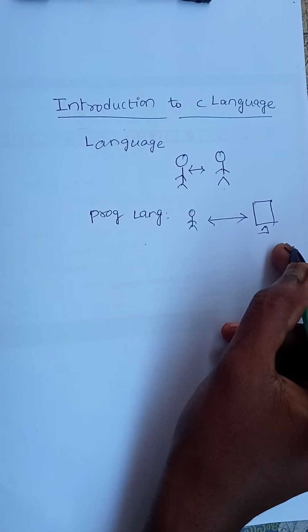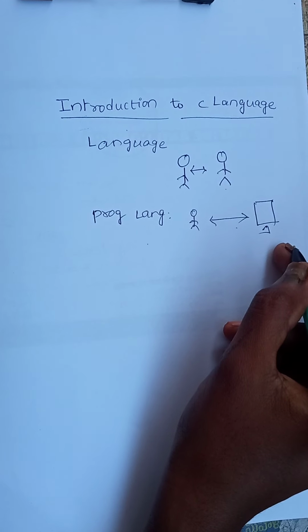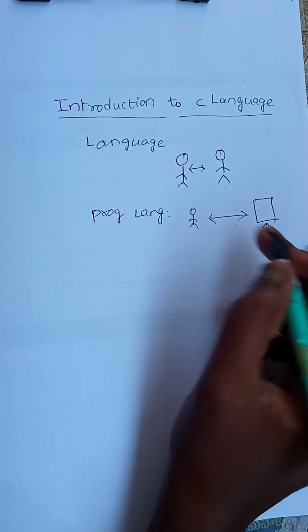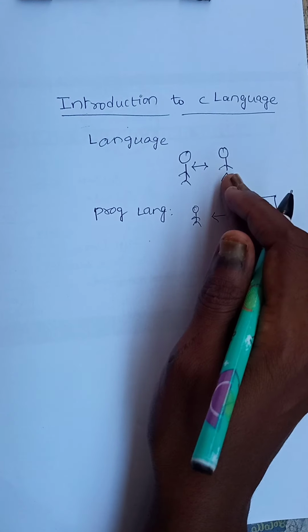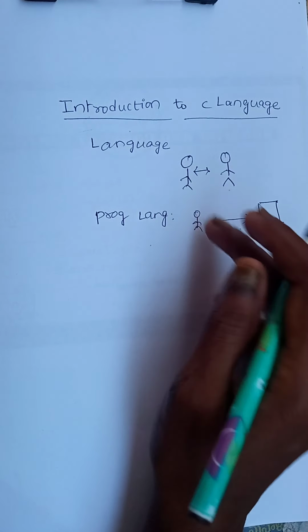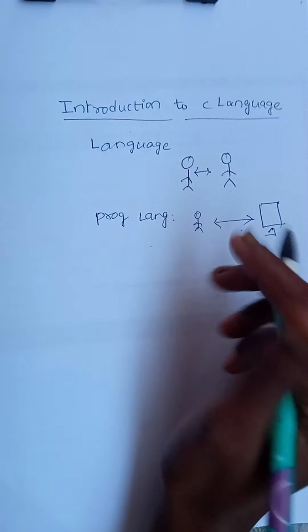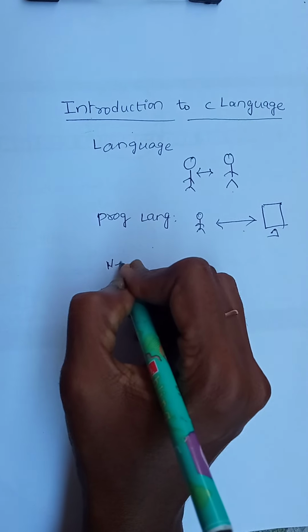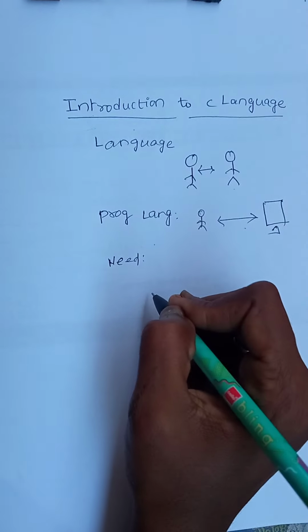Now I have a question. Why interact with the system? Already we are interacting with human beings in order to do the communication process. Now why interact with the system? That means, what is the need of the programming languages?